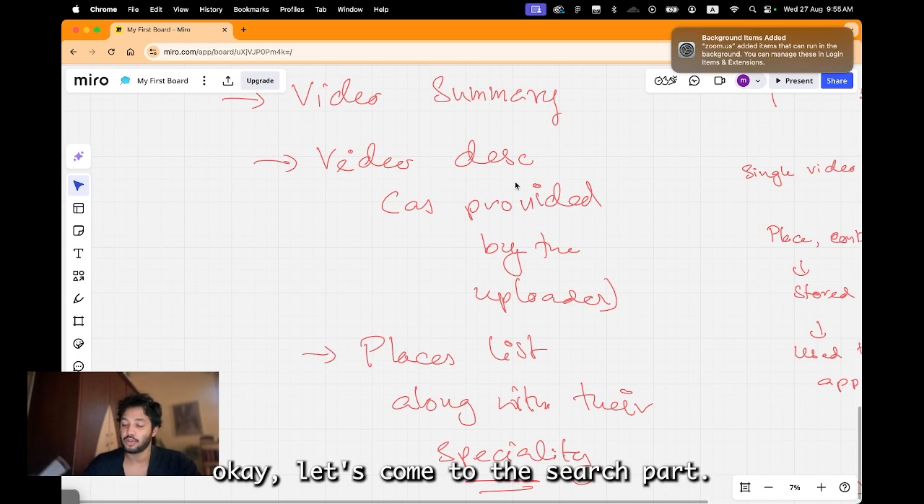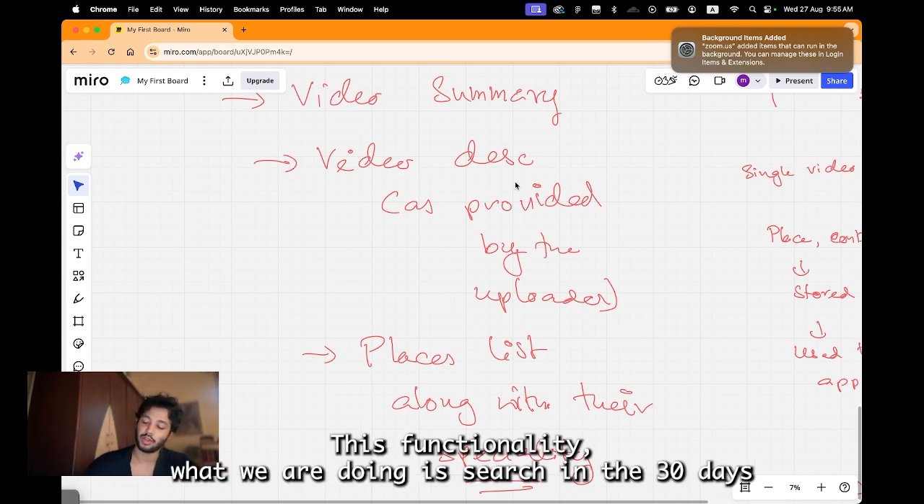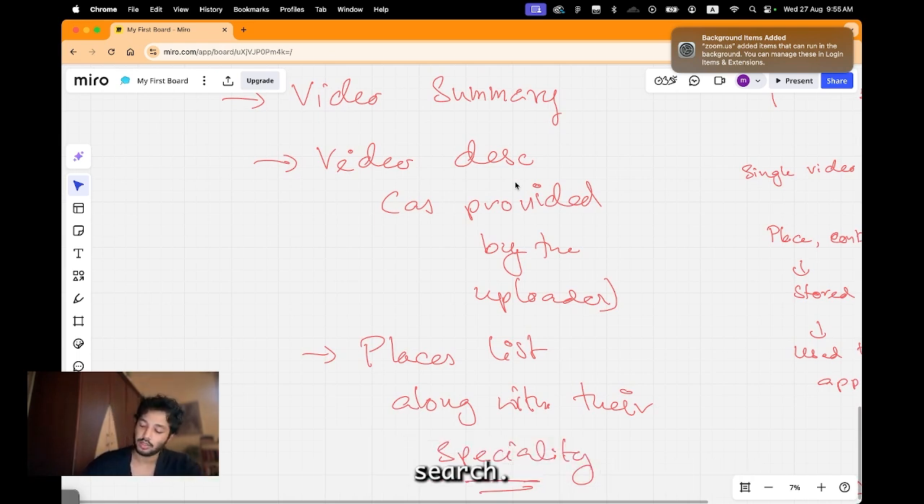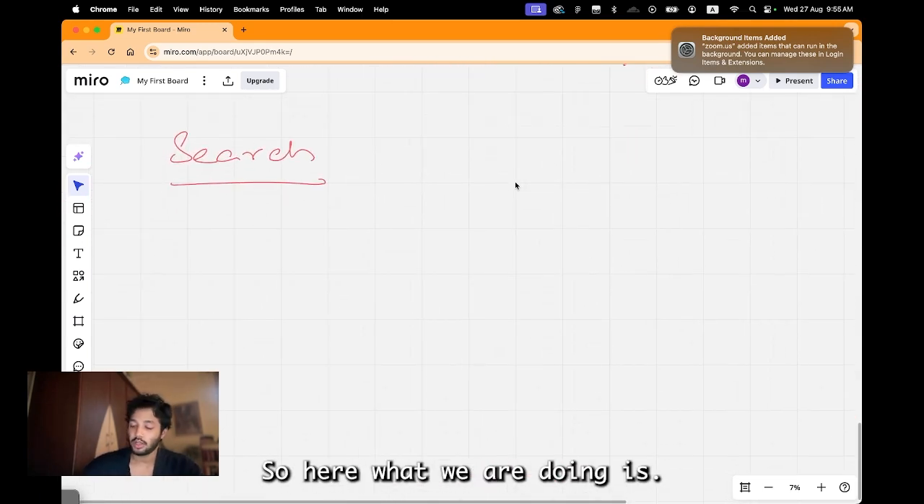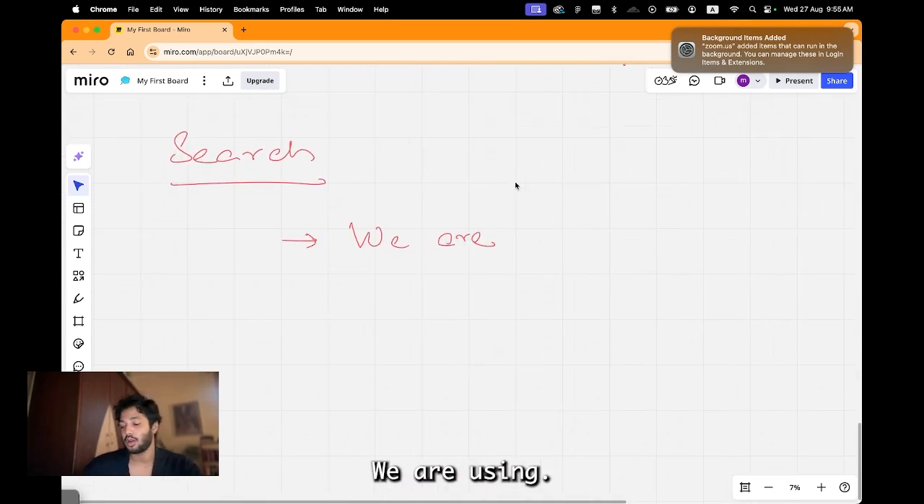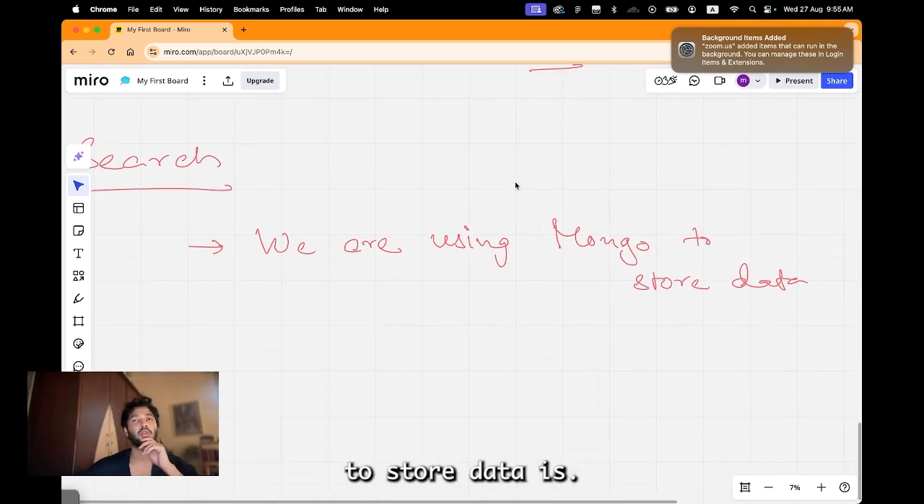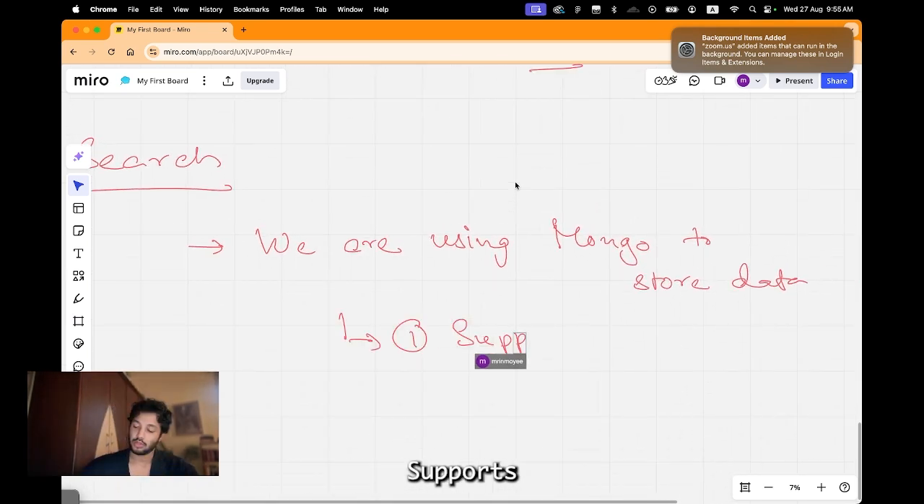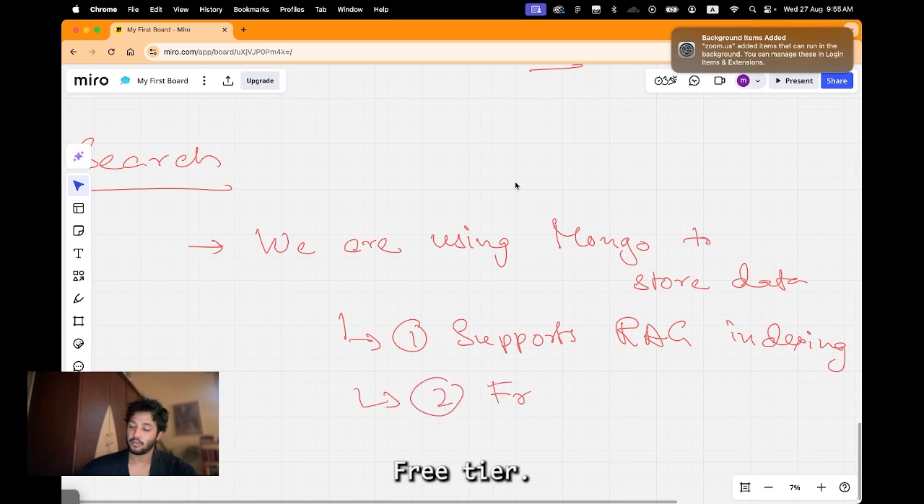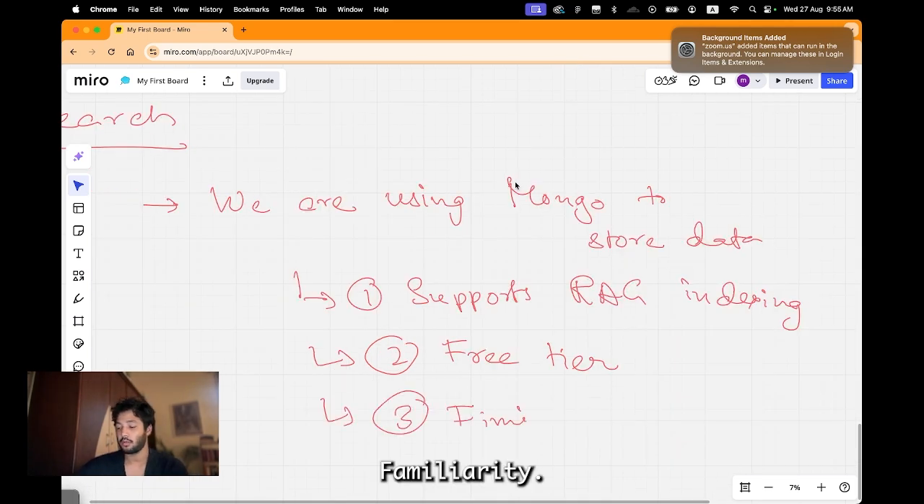Okay, let's come to the search part. The second functionality, or third, I guess, is search. Here, we are using Mongo to store data. The reason for using Mongo is, first, it supports RAG indexing. Second, free tier. Third is familiarity.